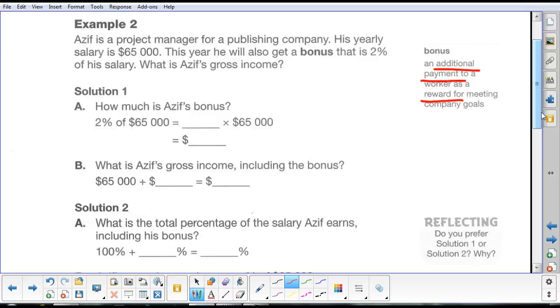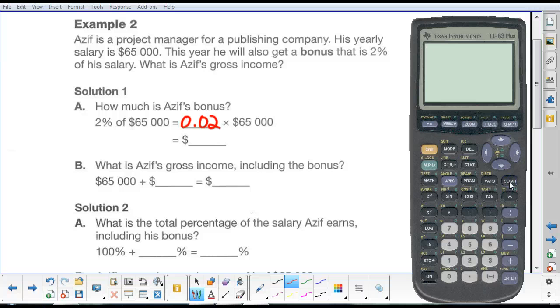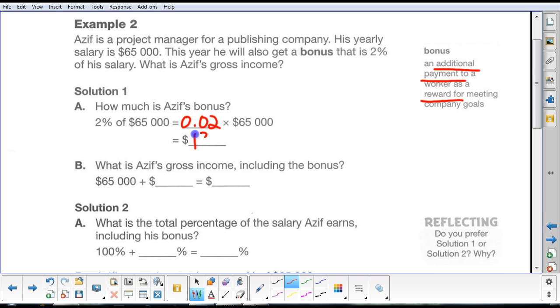So how can we do this? Well, we're going to look at 2 ways. Solution number 1: how much is Azif's bonus? Well, 2% of 65,000. So 2% is 0.02 times 65,000. We multiply that and his bonus was $1,300.